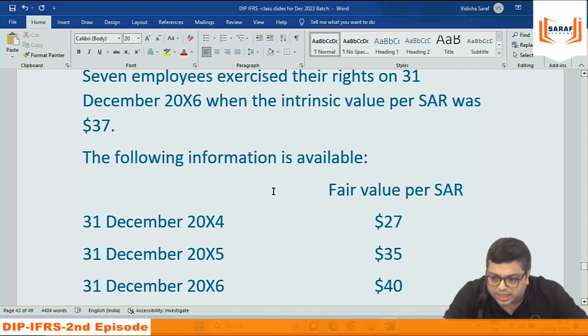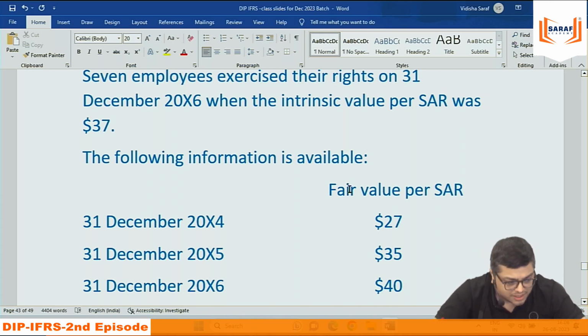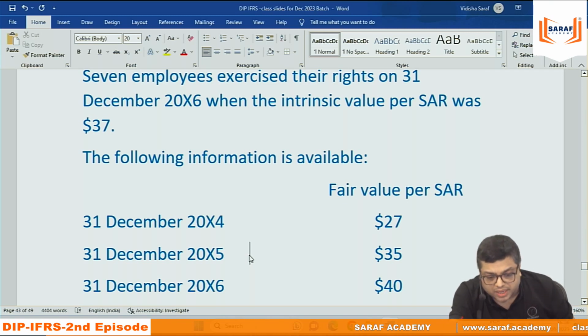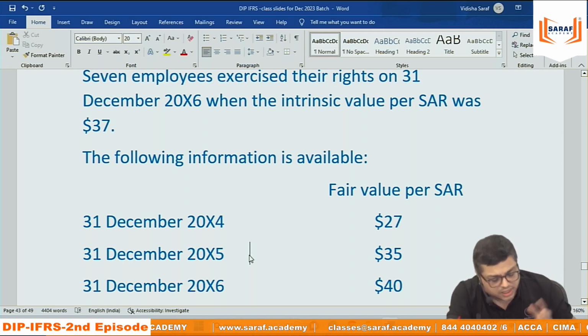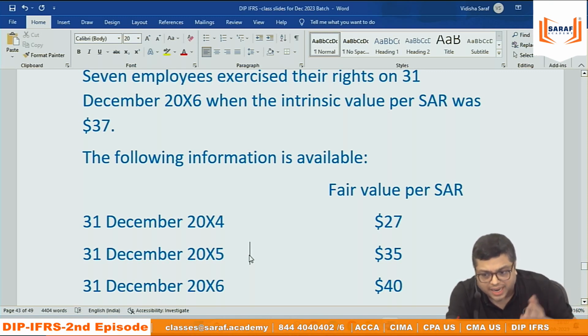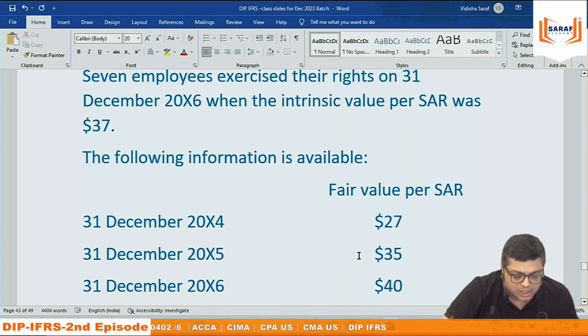This is the loss for 2 years, so first year into 1 by 2. Recorded as expense, recorded as liability, not equity, because you are going to give cash. Second year, 3 employees totally left in 2 years. So 17. 17 into 50,000 per employee and into 35. That is the total expense of 2 years. Whatever you have recorded in the first year, minus; the balance is the expense for the second year. Again expense recorded, liability, because you are giving them the money. They can take the money in the next 2 years. So at the end of the second year, your liability is based on 35.